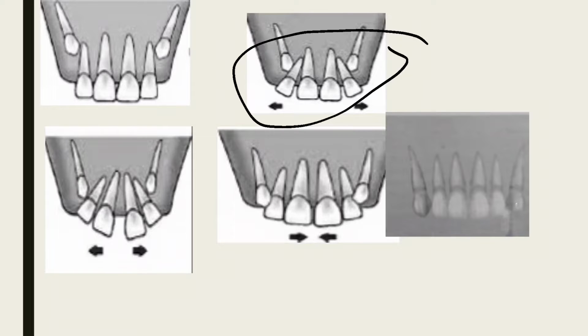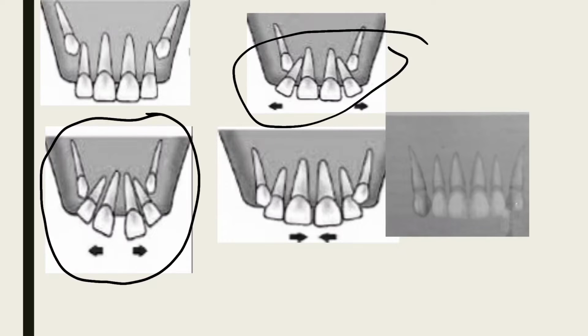the root of the central incisor to shift mesially, which leads to the distal divergence of the crown portion of the central incisor, which leads to midline spacing, which gets corrected over time when the permanent canine has erupted into its